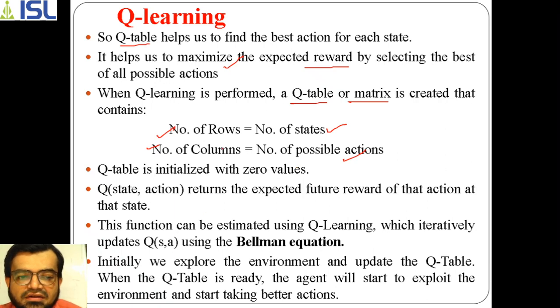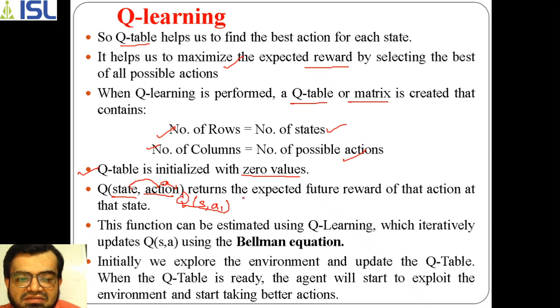So before that, the Q table. Initially, what happens in that Q table is that it initializes all the values of the Q table with 0 values. The first time it takes all the values as 0, and here Q is actually a function, I said. So this function is to map between state and action. If an agent is in one state called S, and if it is performing an action A1, that means Q of S comma A1. So in this way, the Q function will give you the value.